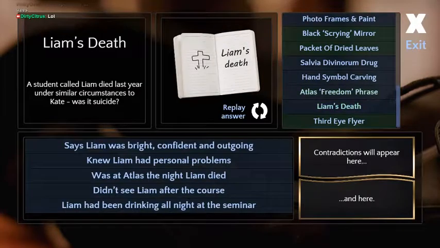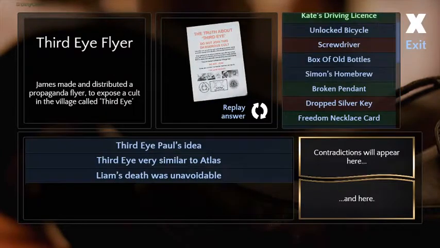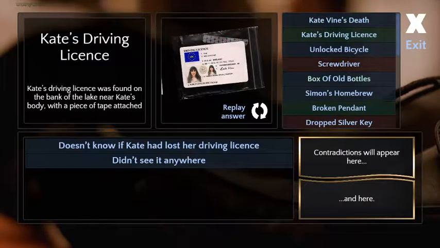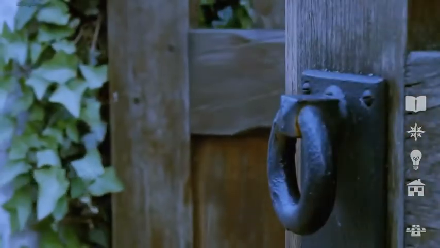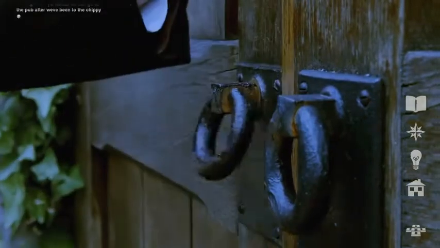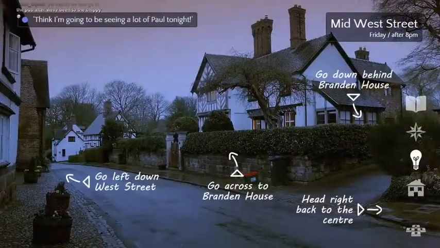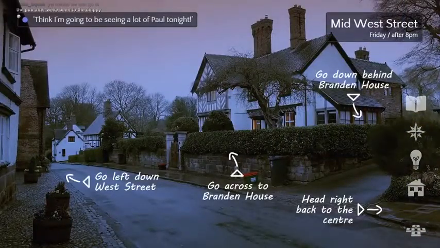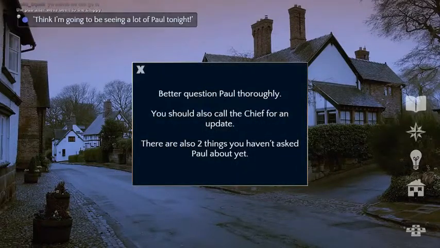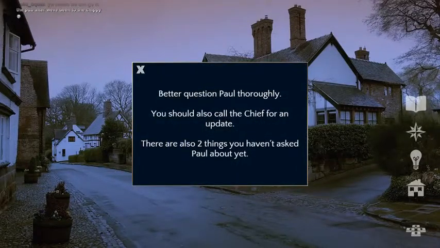Ugh, he's so creepy. He needs to close his mouth because the stank's getting out. I have no more questions for you for the time being. Thank you. I get the feeling I might be seeing a lot of Paul tonight. Why? A lot of Paul. No.